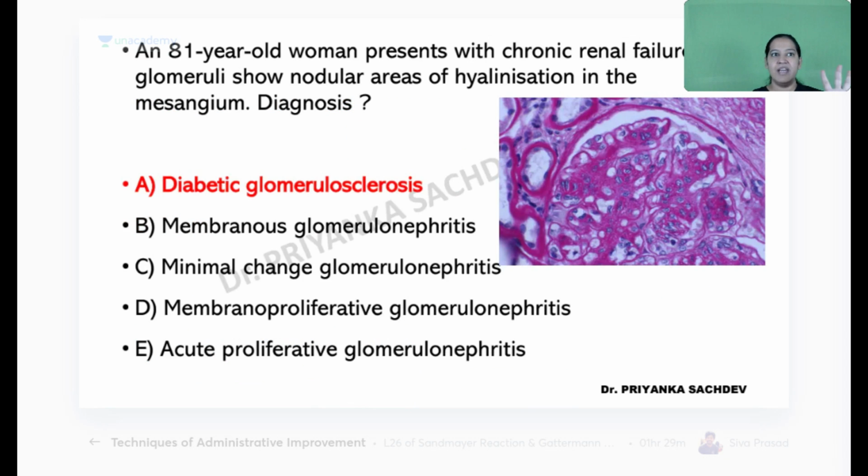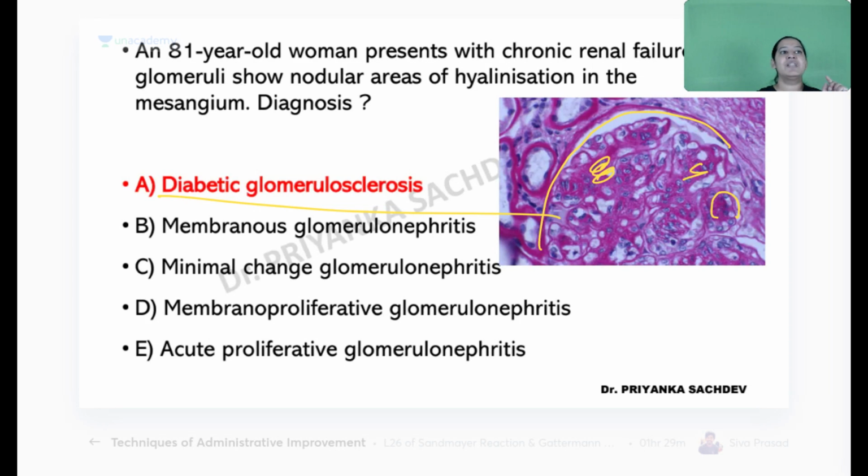Now see your diagram. Here I can see pink acellular material, which I will mark with yellow color. I can see pink acellular material in the Bowman's capsule. I can see it in the mesangium. I can see it at the top of the capillary. So it is the diffuse one, and it is diffuse diabetic glomerulosclerosis.